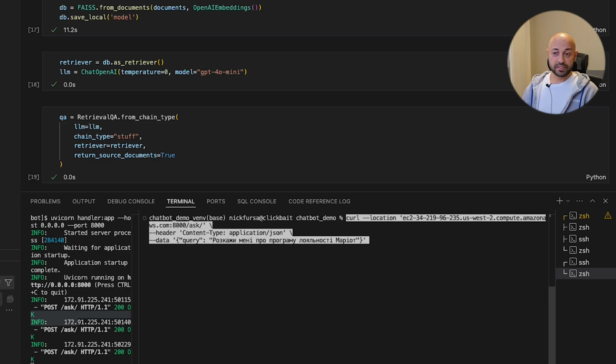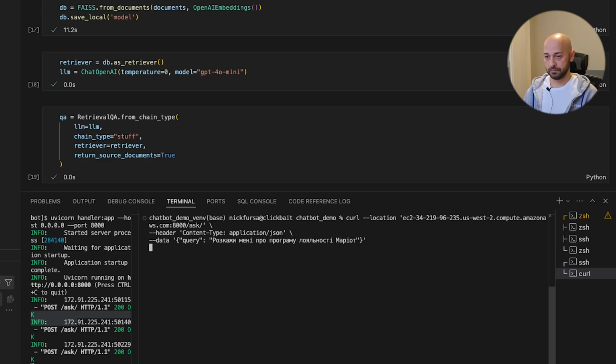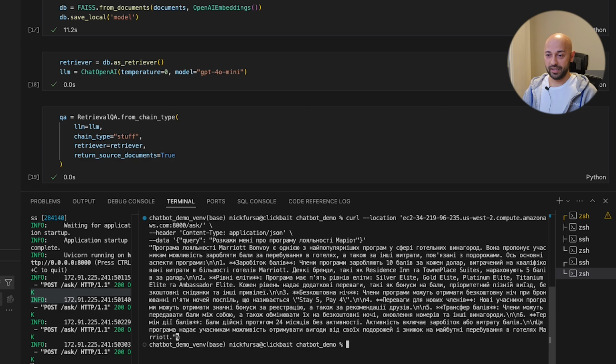So this question asks the bot to tell about the Marriott loyalty program, but in Ukrainian language. Let's see what's going to happen. Look at that. You will have to trust me, but it actually provides exactly the same relevant piece of information as it did before, with the only difference being that it's in Ukrainian. How cool is that? We trained our bot in English, and we can effectively support basically any language at the same quality level. That's just fascinating.